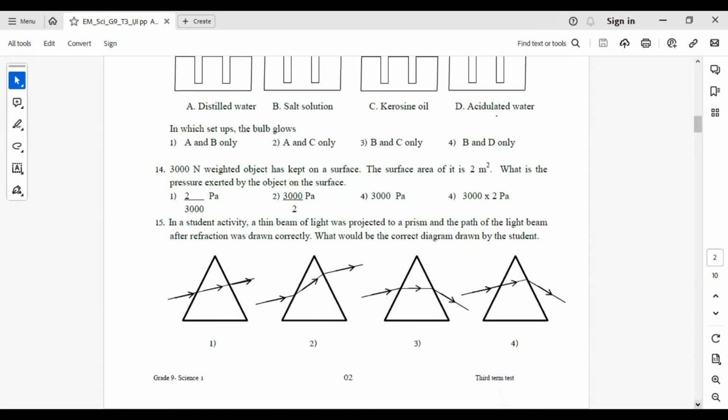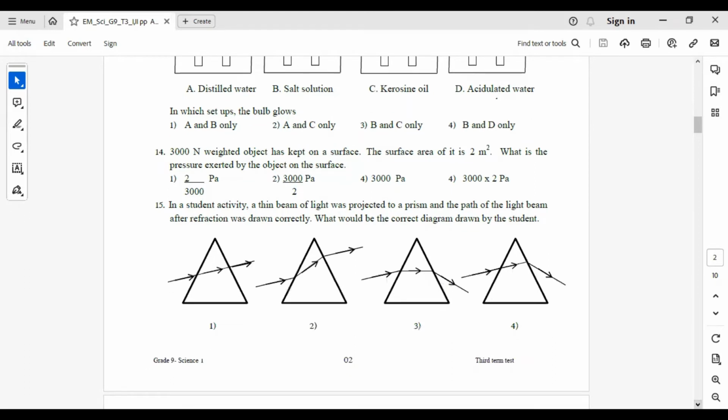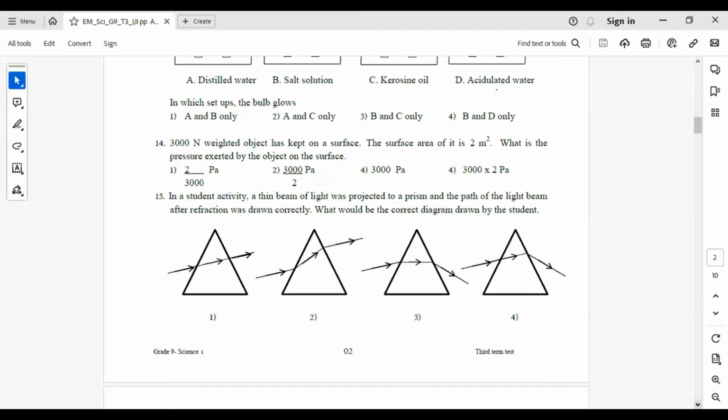14. A 3000 Newton weighted object has been kept on a surface. The surface area of it is 2 square meters. What is the pressure exerted by the object on the surface? You know, pressure equals force divided by area. Here the force has been given as 3000. It should be divided by 2.